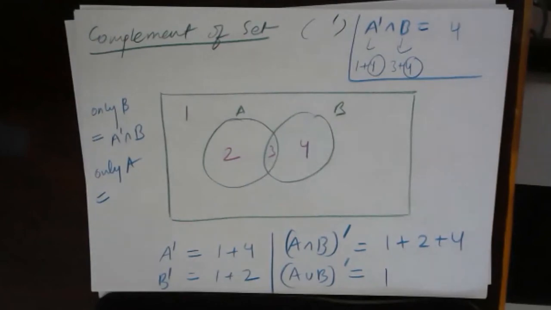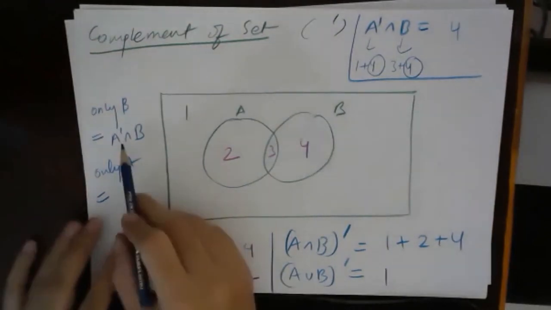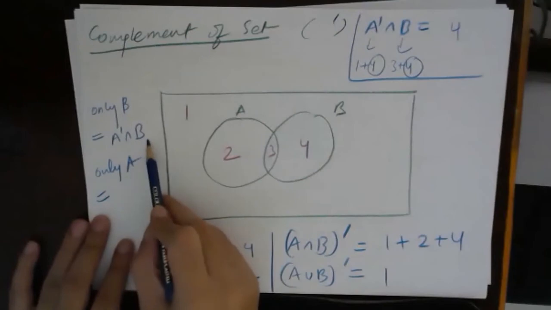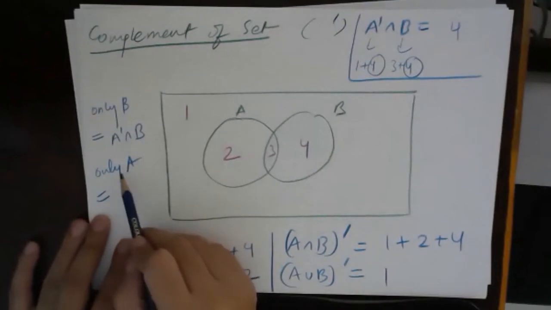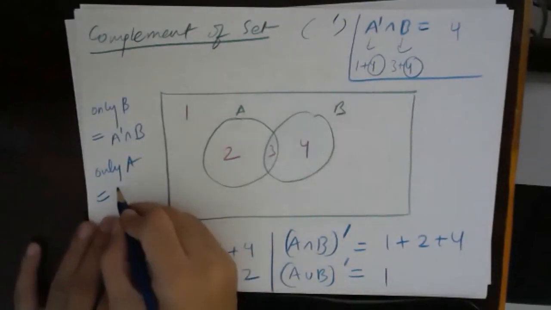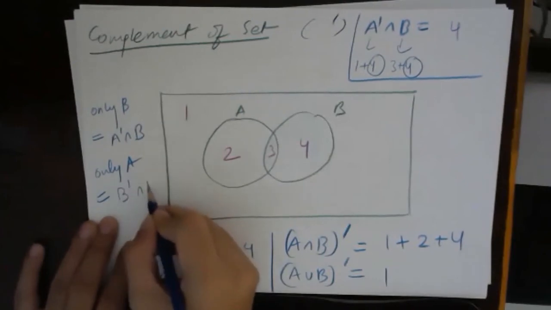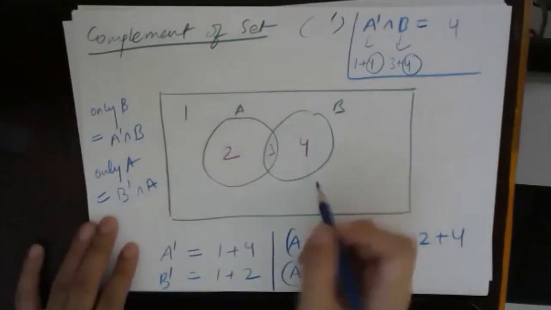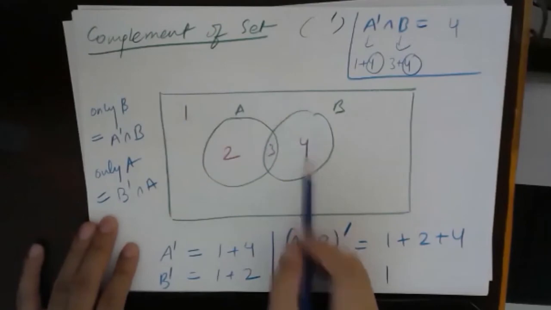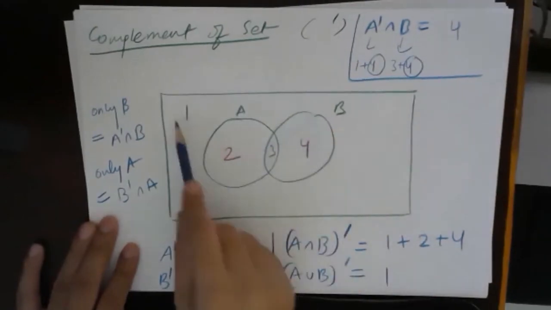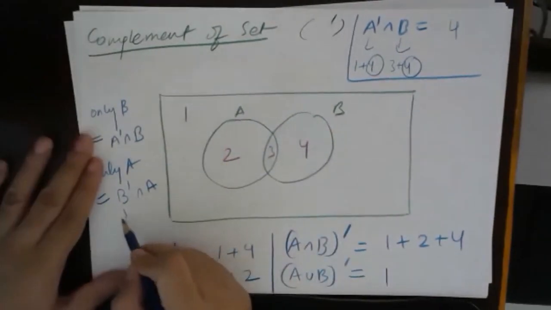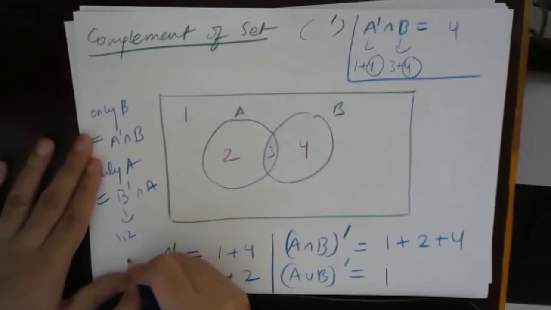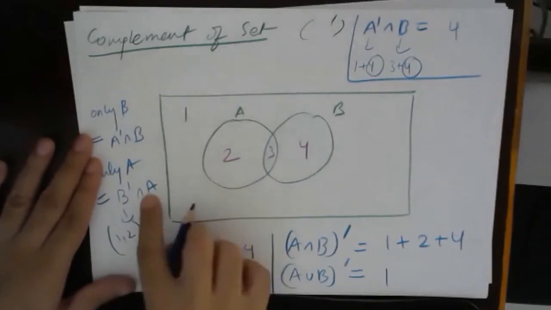What will be only A in this form? If only B is A complement intersection B, then only A will be something like B complement intersection A. What is contained in B complement? B complement has elements 1 and 2, right? Intersection. What does A have?